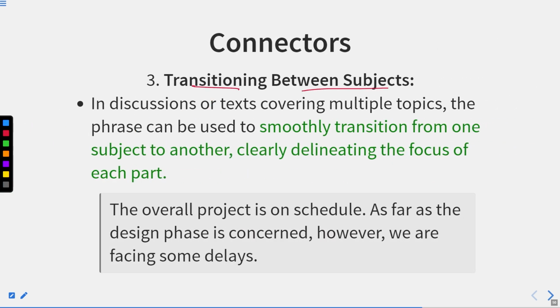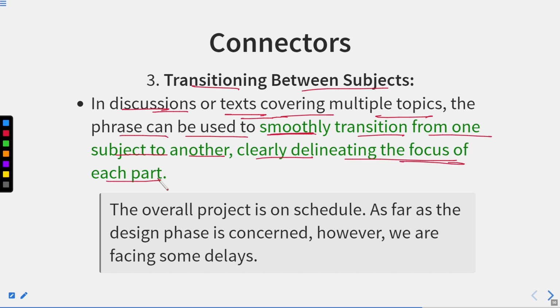Transitioning between subjects. In discussions or texts covering multiple topics, the phrase can be used to smoothly transition from one subject to another, clearly delineating the focus on each part. The overall project is on schedule. As far as the design phase is concerned, however, we are facing some delays.